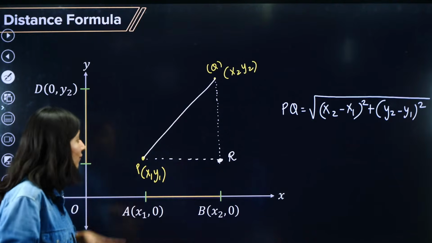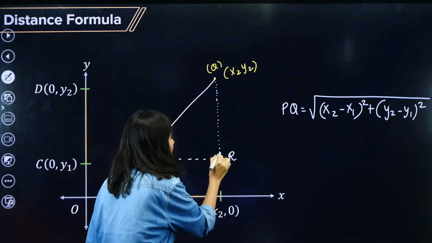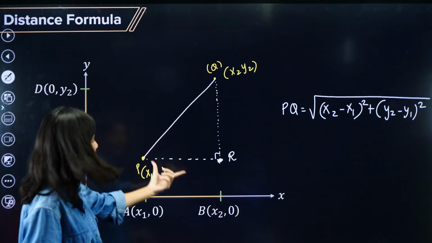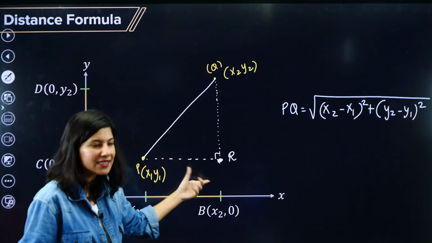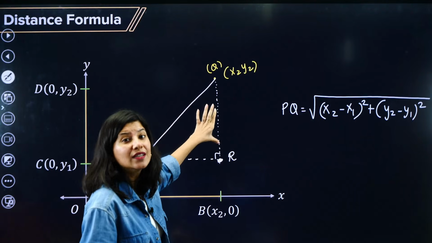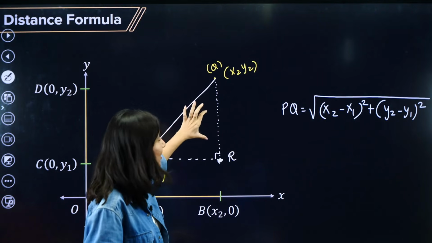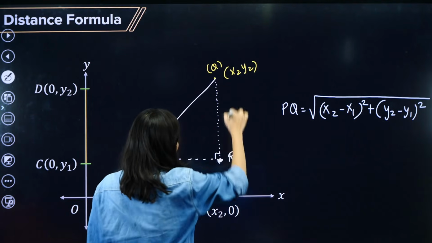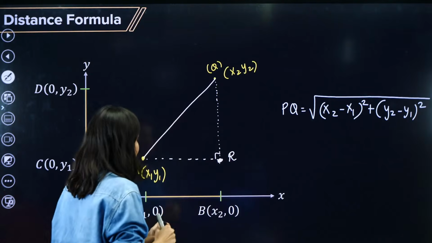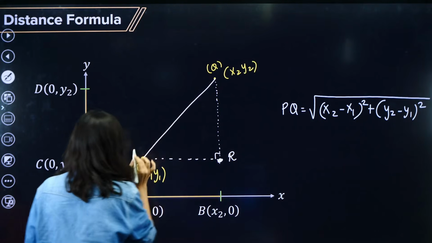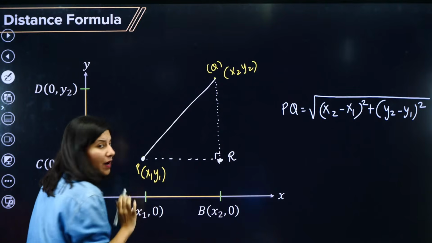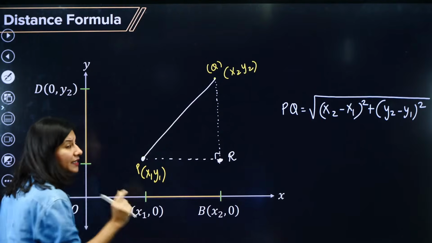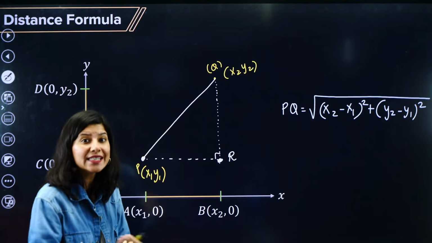Now in triangle PQR, if I want to figure out the PQ length, I need the PR length, that is base, and I need the RQ length, that will be perpendicular. Okay, so I am looking for this distance and this distance. Now just tell me one thing. This point is x1 comma y1. What does that exactly mean?